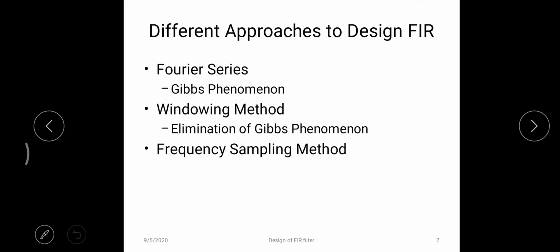Because of the truncation, we are having that issue. The Gibbs phenomenon will be overcome by the windowing method, which eliminates it by introducing some window sequence like Hanning, Hamming, rectangular, Blackman, Kaiser and so on. And the third one is the frequency sampling method. These are 3 different approaches we are going to see in the upcoming lectures.